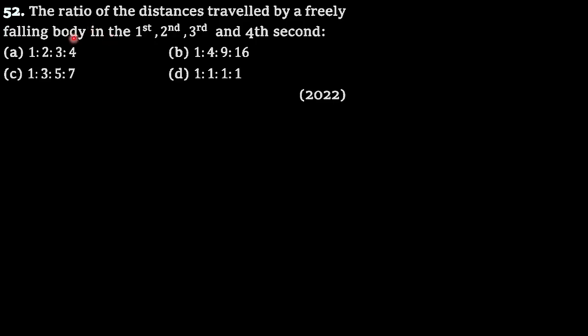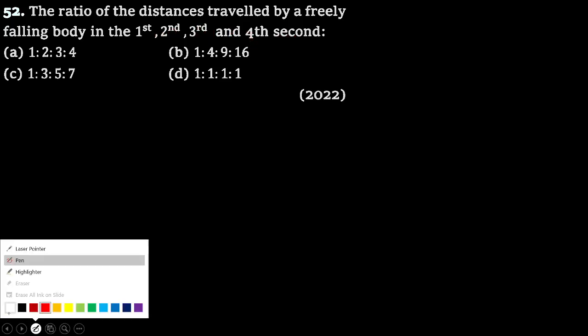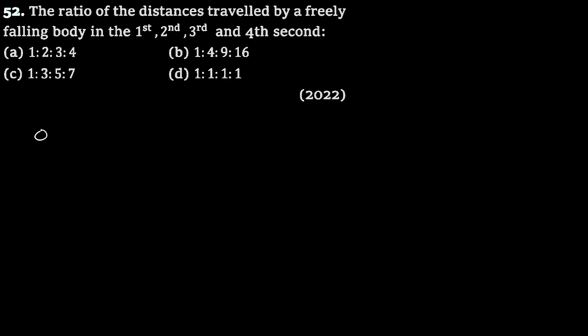Look at this question. It's a previous year question. The ratio of the distances traveled by a freely falling body in the first second, second second, third second, and fourth second, etc. We have a formula. Please remember this formula. Suppose a body is moving along a straight line like this. Let me write the formula. Please memorize this formula without any proof.